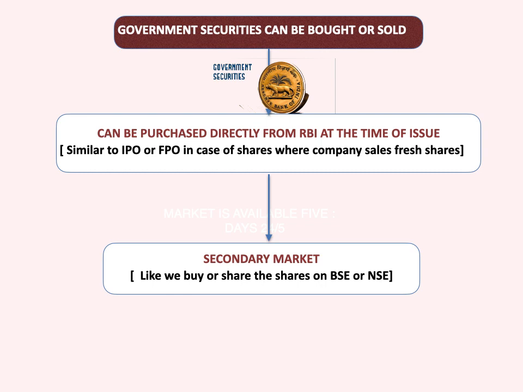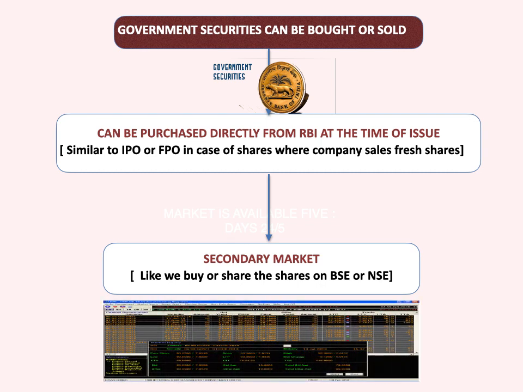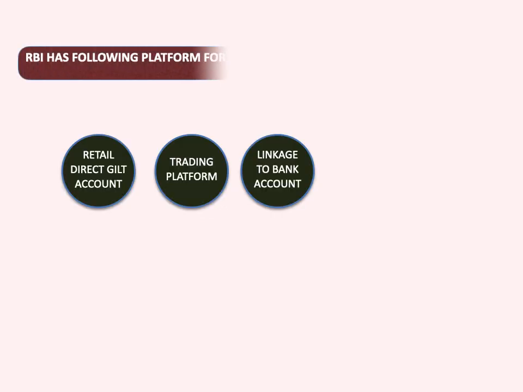As I said, once the securities are issued, they are available in the secondary market, where I can go and sell or purchase those securities like what I do in the stock market, right? Suppose I want to buy shares of Reliance, I can go to my broker and ask for the Reliance shares. Similarly, whenever I want to sell those shares, I can sell them through a stock exchange like BSE or NSE. Similarly, there is a platform called the NDS Home. We will see that for purchase and sale of the securities, right?